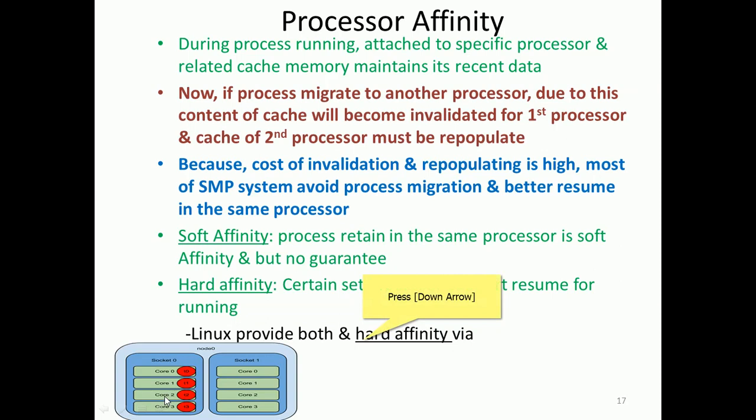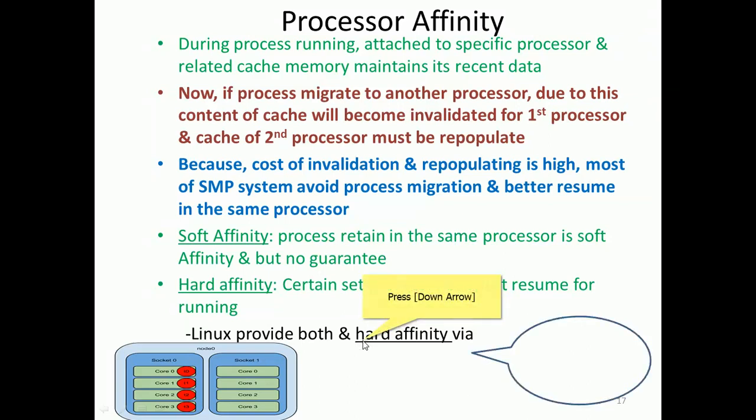Hard affinity is the alternative, where a certain set of processors is identified for that process. So it has to get its work from those processors only, so that they can manage their cache contents. For example, Linux provides both hard affinity and soft affinity.